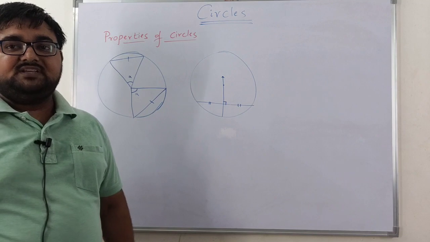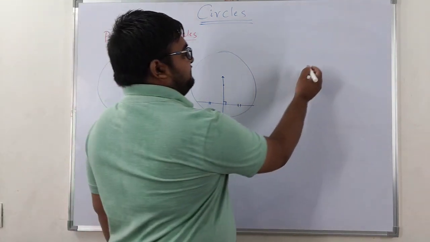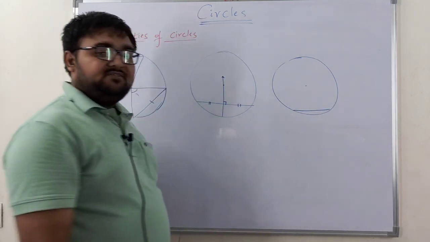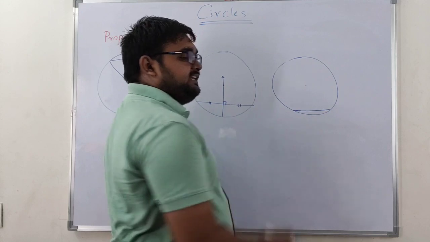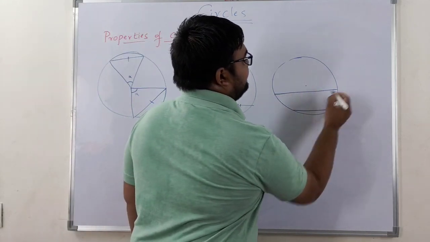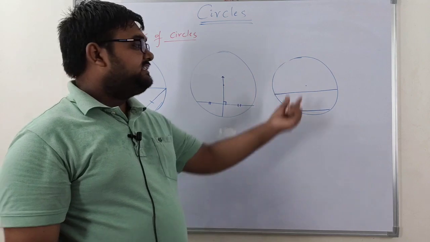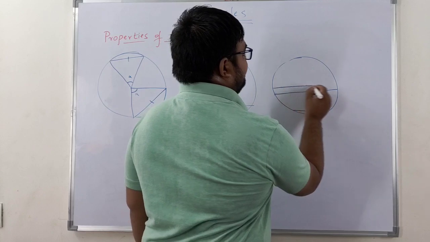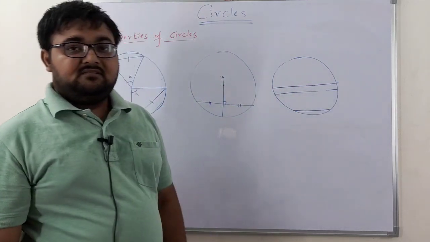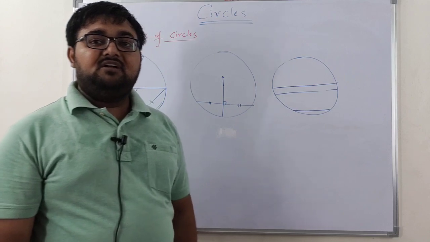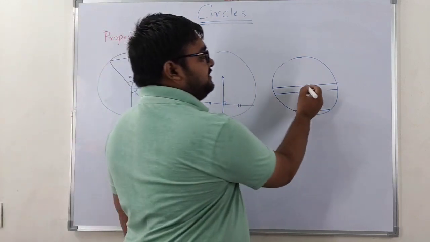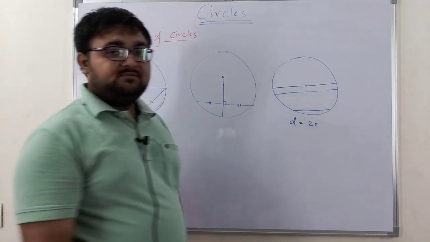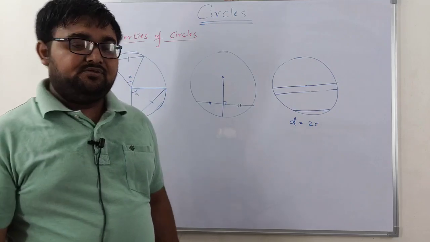So that is nothing but the converse of the given thing, right? Next, one more thing. In a circle, the chords which are away from the center have lesser lengths when compared to the chords nearer to the center of the circle, right? Now the largest chord is called the diameter, which passes through the center of the circle, and this diameter is equal to 2 times the radius. So this you already know, right?